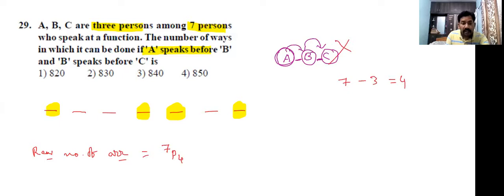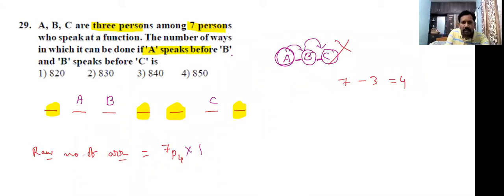Remaining how many places are there? Three places. Those three places can be filled first A, next B, next C. This is the arrangement. It is possible to fill only one way, or not? Don't arrange first B, next C, next A. The condition is given: A speaks before B and B speaks before C. Students, do you understand? Whatever I marked in yellow color, anywhere you can arrange. Then observe that the remaining three vacant places can be filled with A, B, C in a particular order. It is possible to fill only one way.